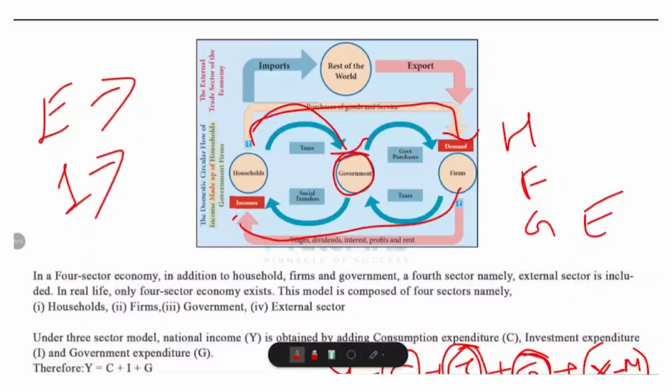So the key idea is the four-sector model is more realistic, because in real life, no economy is fully closed. Foreign trade affects national income. If we export more, the economy earns more. If we import more than export, it may reduce national income. So the formula is Y, meaning income or GDP, is equal to consumption expenditure plus investment expenditure plus government expenditure plus net exports. So this formula captures all the money flows in an open economy.